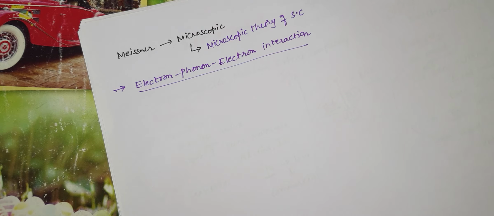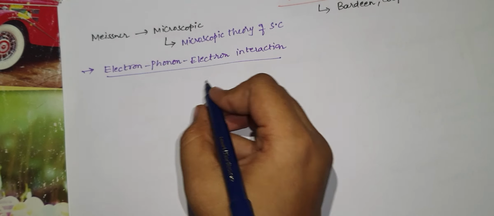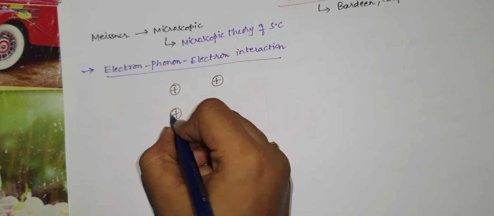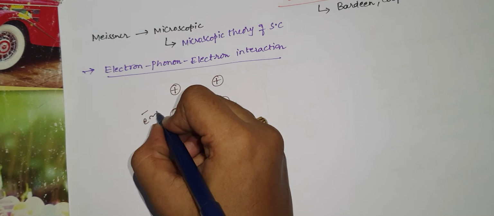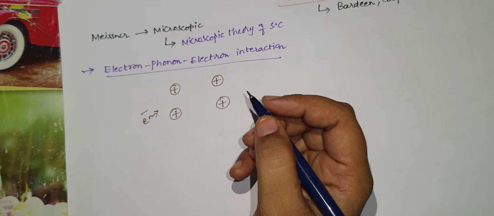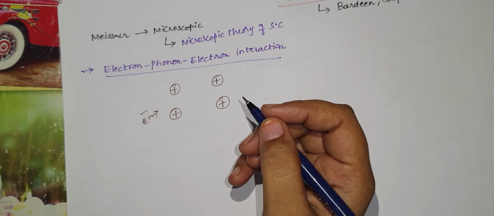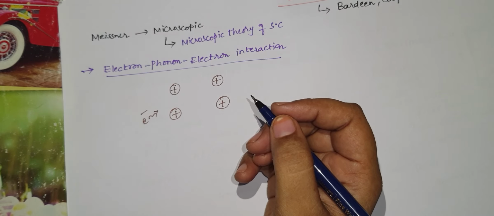Here, what is electron-phonon-electron interaction? What happens in the superconductors? If there is a positive lattice like this, and an electron passes by the side of a positive ion core, then what happens to that electron? It will be attracted by this positive ion core.